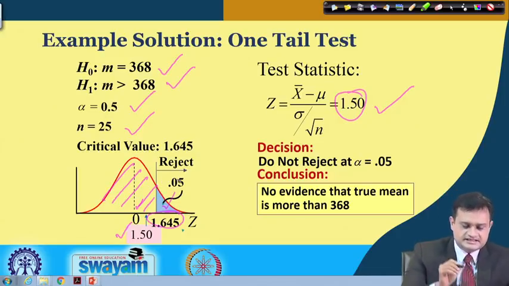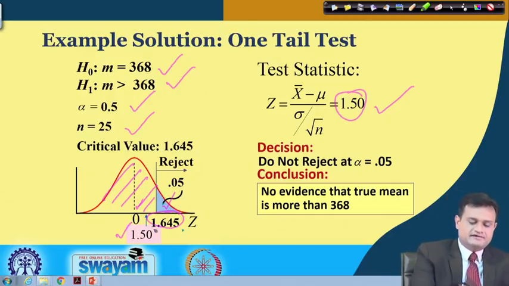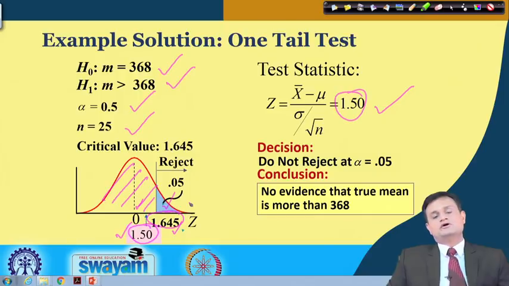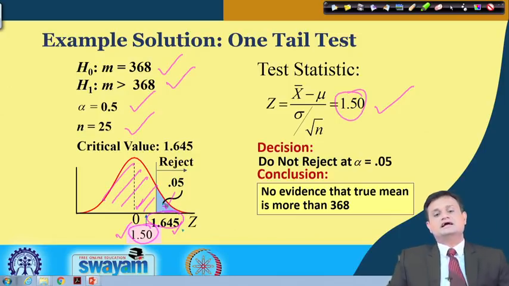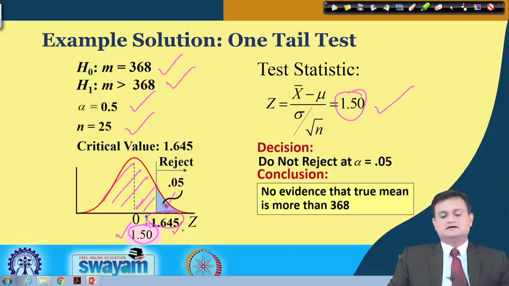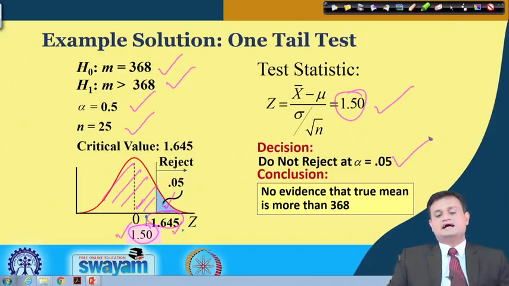If it would fall in this other region, it is my reject region. When I compare 1.5 with 1.645, 1.5 is less, so it falls in the accept region, not in the reject region, and I do not have enough evidence to say that the mean is more than 368. So the conclusion is do not reject at alpha equal to 0.05.